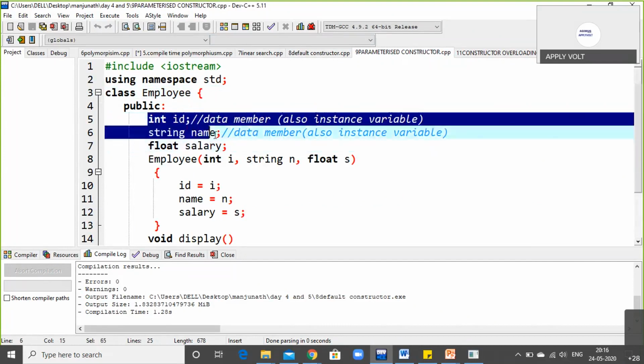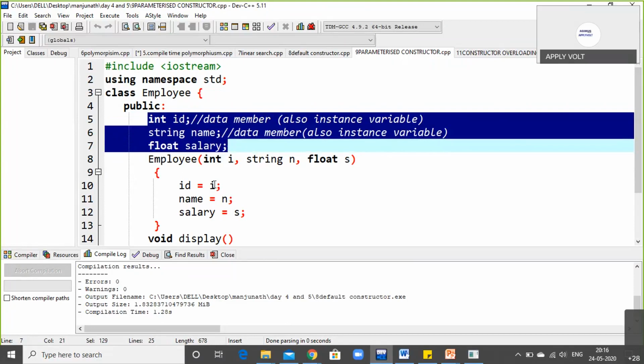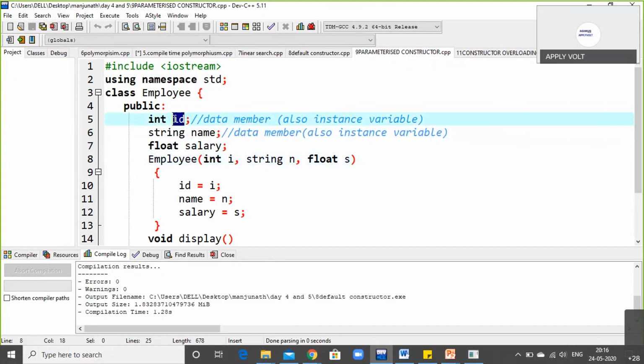These three are the data members. In this parameterized constructor program, which is on the employee part, the employee should have an ID number, a name, and the salary the employee is going to take.